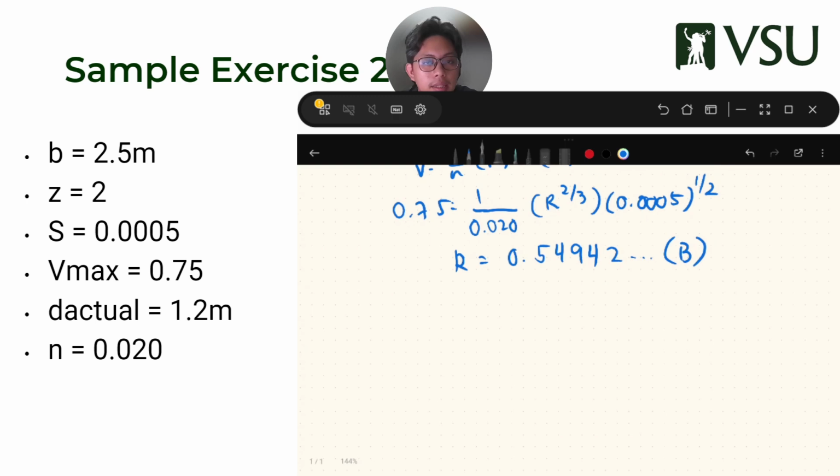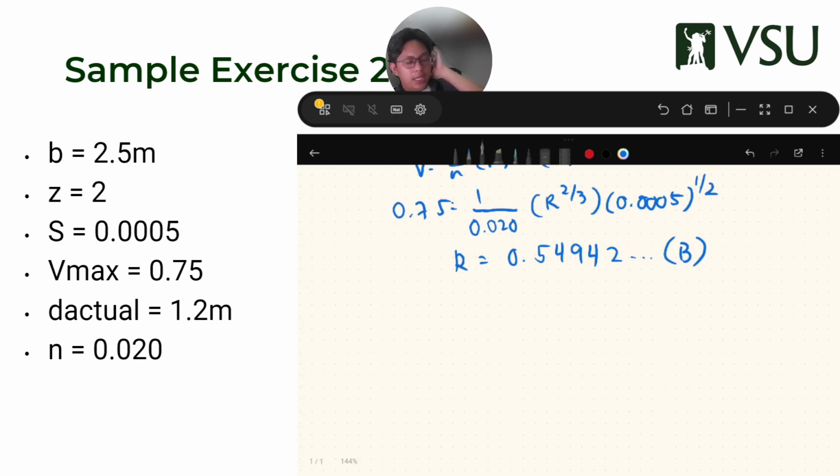Solve for A, solve for B, or you can do it directly. If you solve A, B is constant anyway, so you can solve it there. Easy.